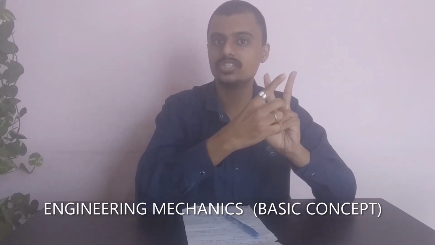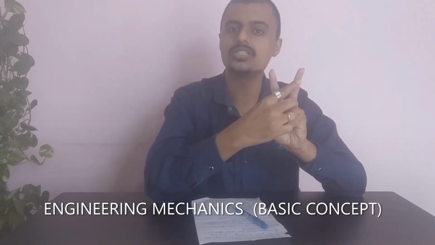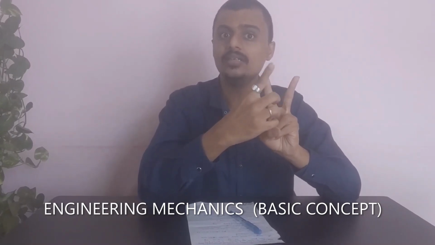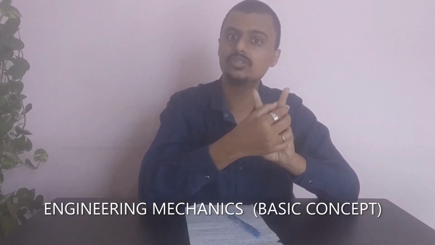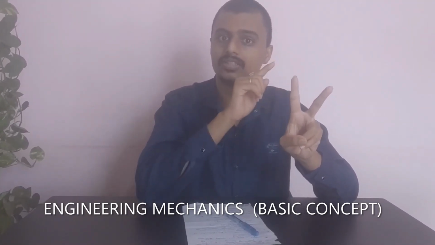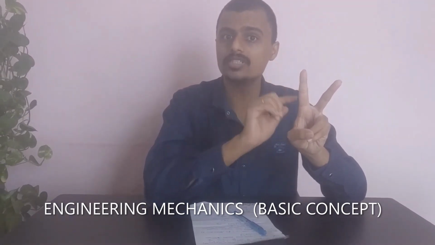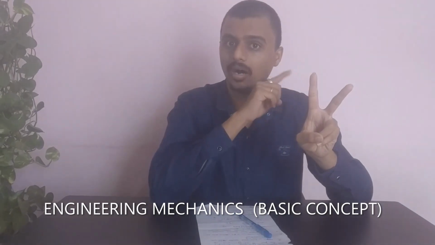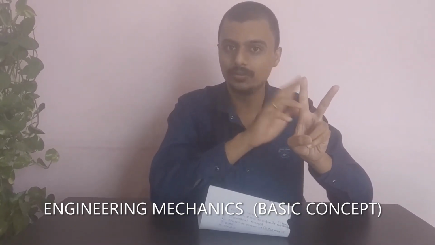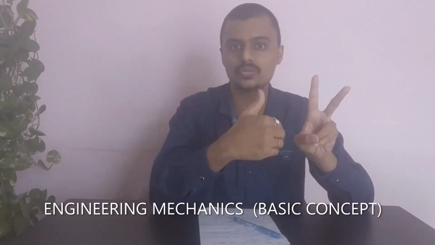On the basis of distance, the ratio of change in distance to time gives speed. As we know that distance is a scalar quantity, speed is also a scalar quantity. And the second one is on the basis of displacement. The ratio of change in displacement to time is velocity. Displacement is a vector quantity, so velocity is also a vector quantity. The unit of speed and velocity is meter per second, because it is a ratio of distance to time.